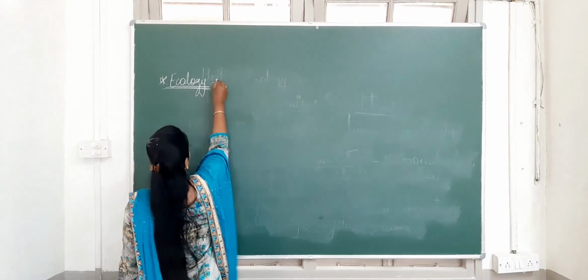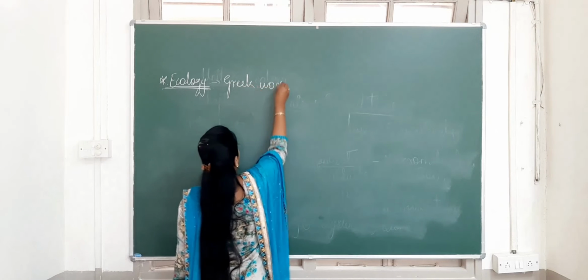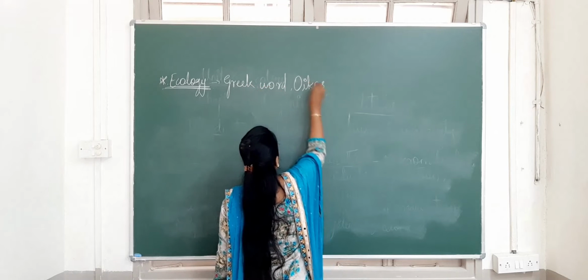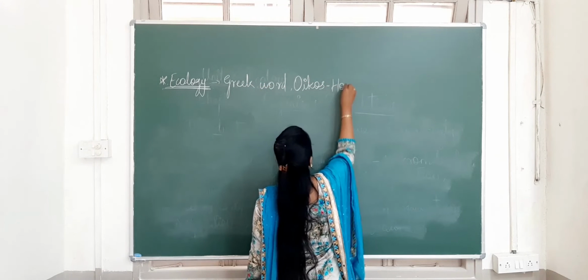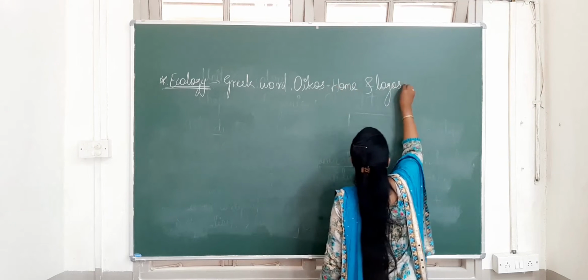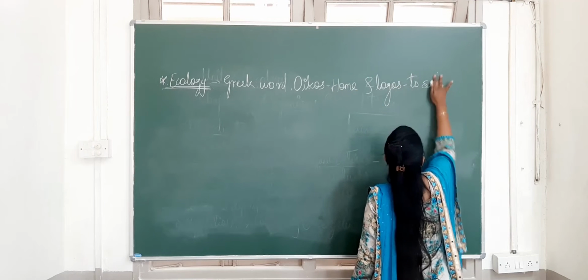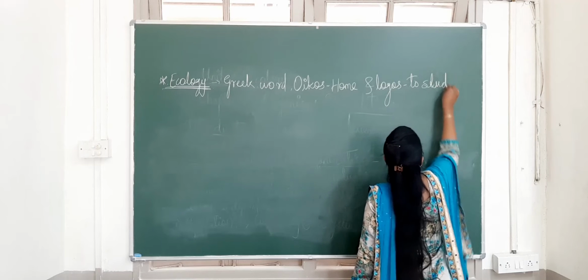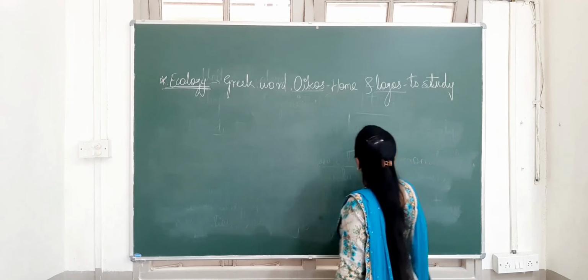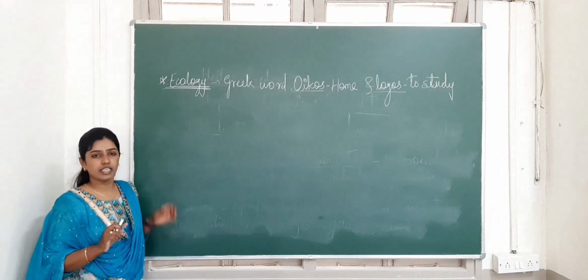The first one is oikos, which means home, and logos, which means to study. Got the point? So oikos means home, logos means to study, and by this word only we can get the meaning of ecology.